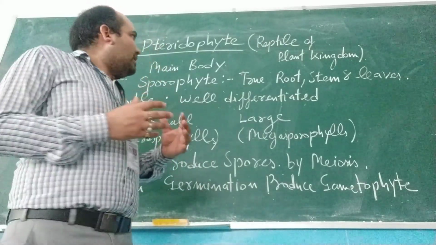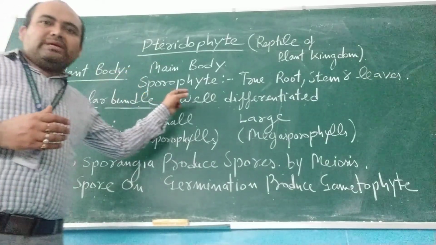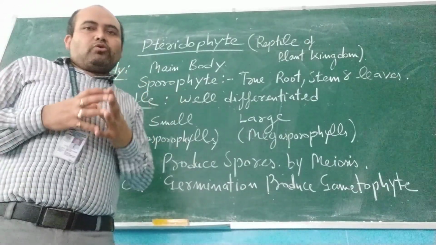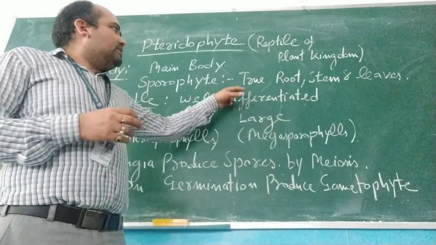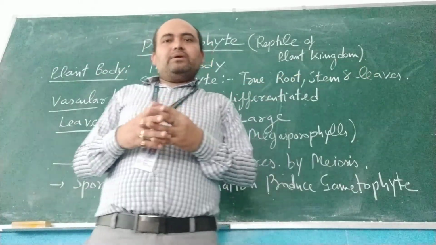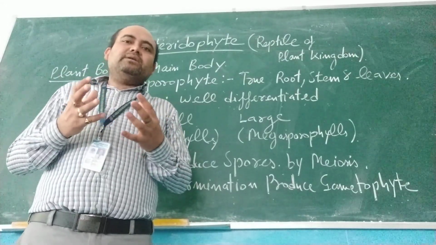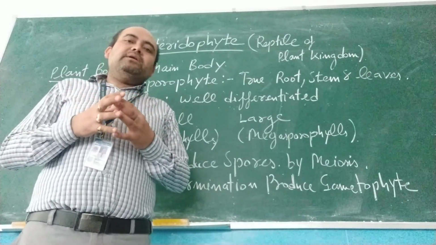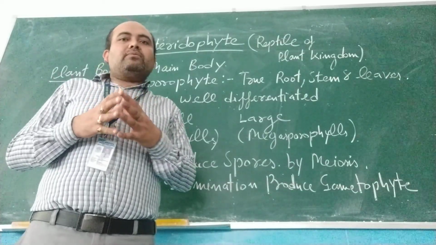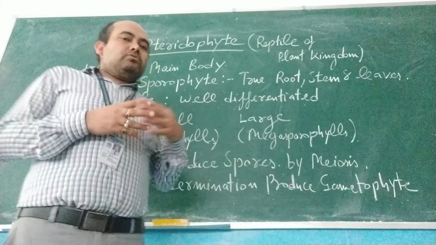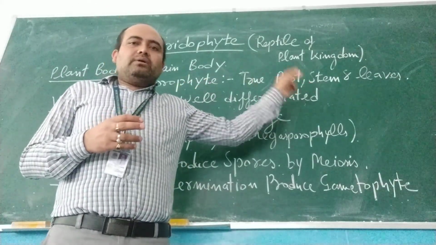These plants have a main plant body that is known as the sporophyte. If you look at the plant, you will normally find root, stem and leaf. Most plants contain root, stem and leaves, and these are nothing but the sporophyte of the plant. So they contain true root, true stem and true leaves.